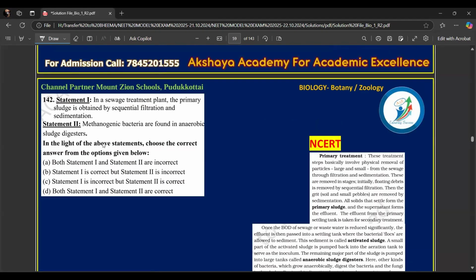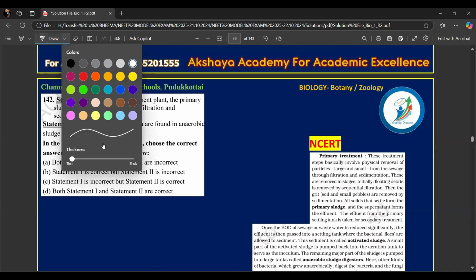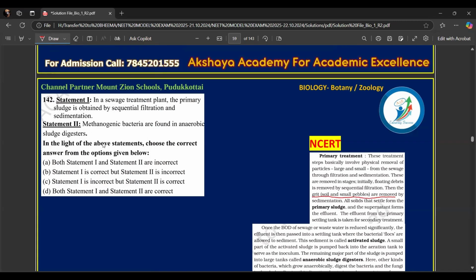In a sewage treatment plant, the primary sludge is obtained by sequential filtration and sedimentation. If you remember, sewage is treated in two phases, primary treatment and secondary treatment. In primary treatment, the insoluble things are filtered out using sequential filtration, and whatever is left is known as the primary sludge. It is given that the grit removed by sedimentation, all solids that settle, form the primary sludge. So this is correct.